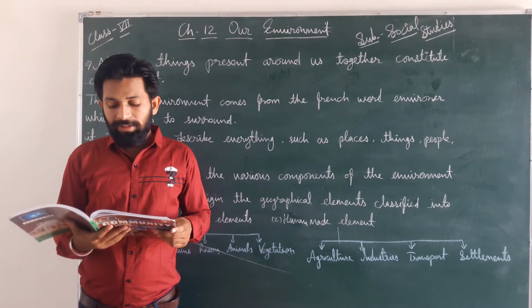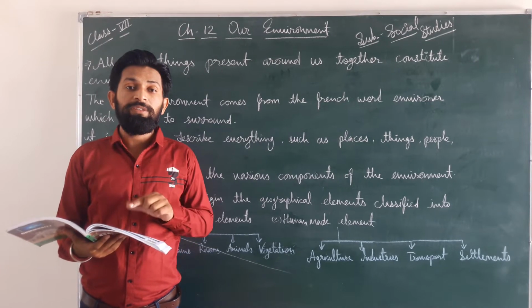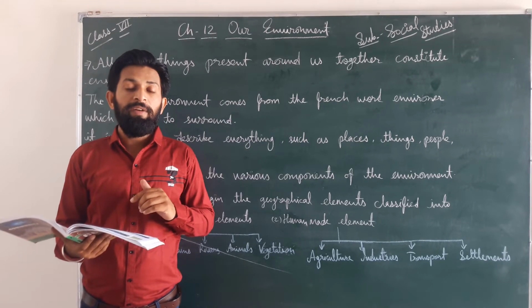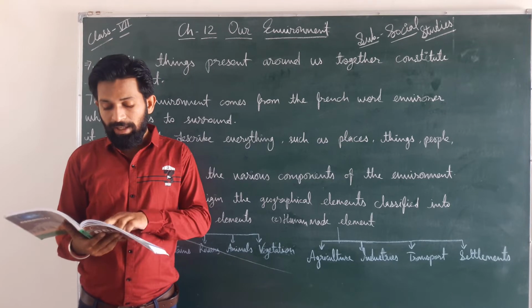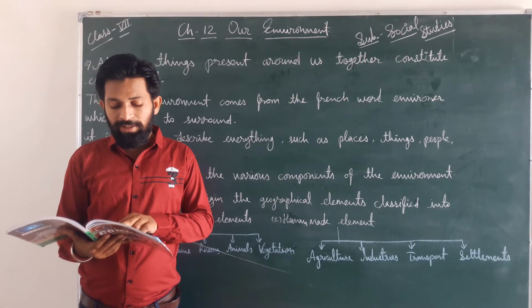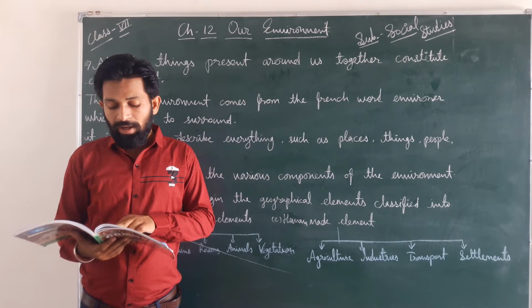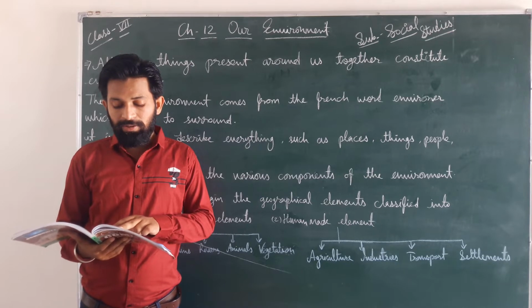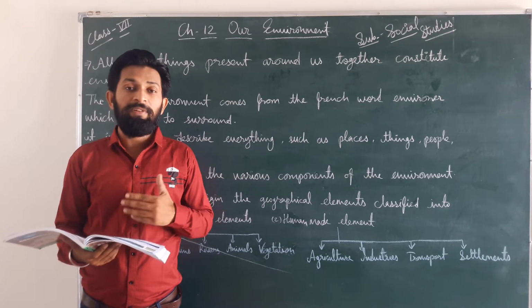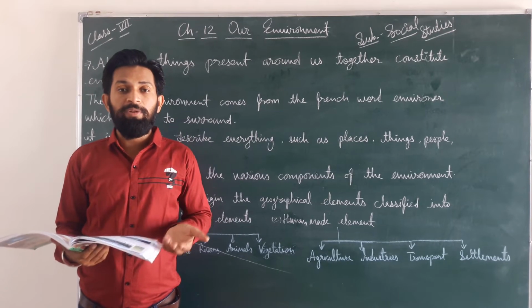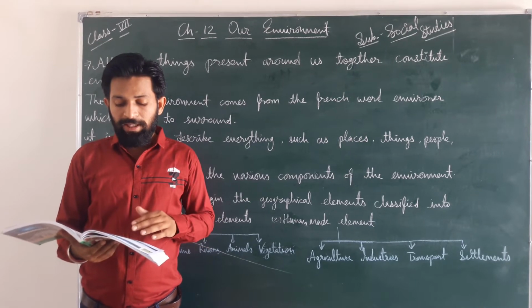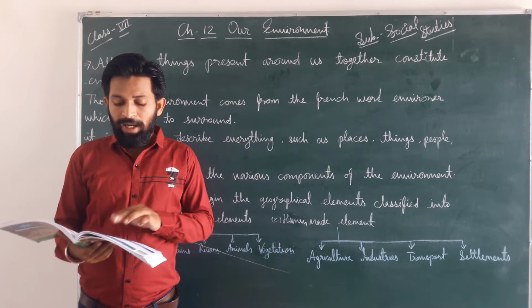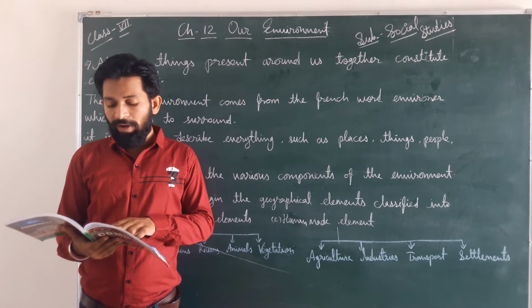The natural elements, whatever is made by nature, that type of elements is known as natural elements, like mountains, rivers, vegetation, animals, etc. These are created by nature. This is called natural environment. If anyone asks you what the natural environment is, you can say that what is made or created by nature, like mountains, rivers, vegetation, animals, is known as natural environment.